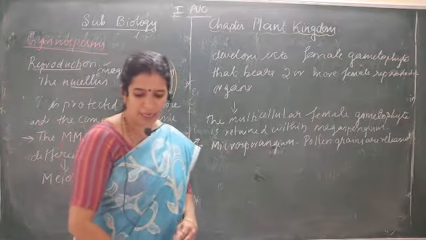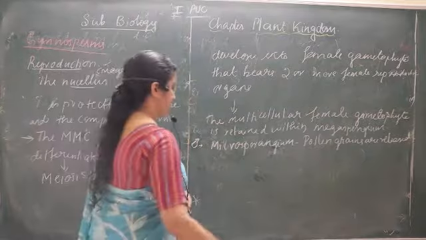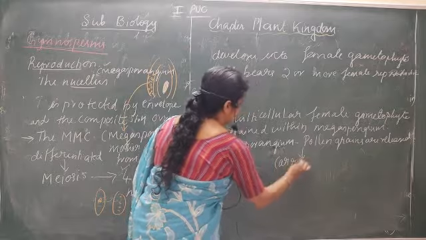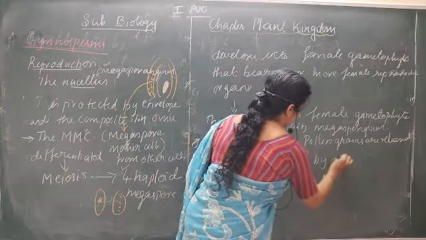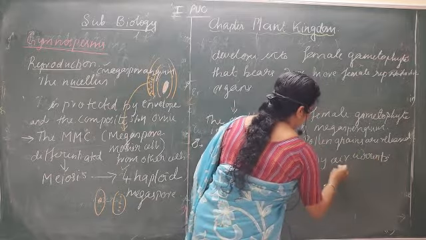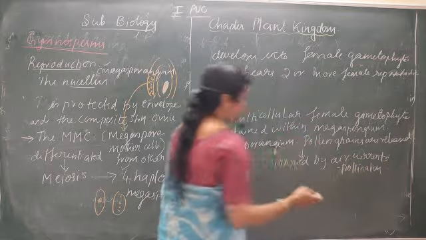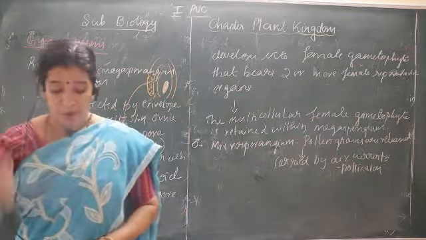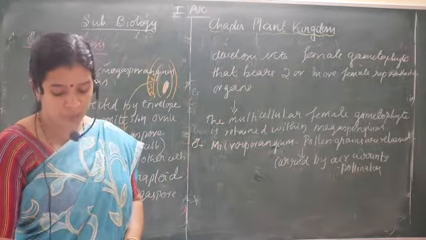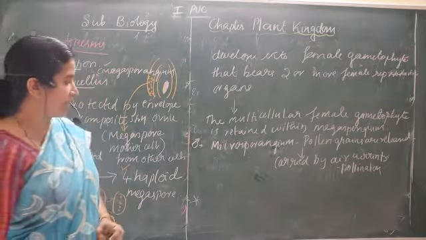These pollen grains are carried by air currents. What is that process called? The transfer of pollen grains is called pollination. So the pollen grains are released from the microsporangia and carried by air currents, and then what happens?